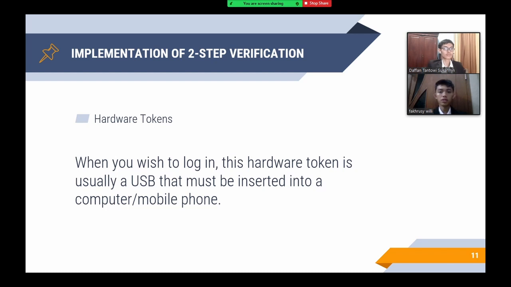this hardware token is usually a USB that must be inserted into a computer or mobile phone. This approach is considered one of the most traditional of the two-step verification procedures. Despite its effectiveness, this approach has a number of disadvantages. Some of them are costly to produce and the chance of them being lost is high.